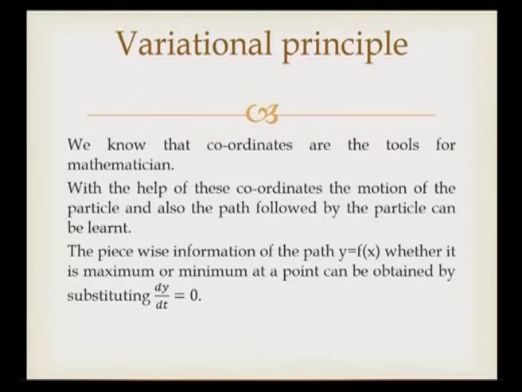In that coordinates, the piecewise information of the path y is equal to f of x. Here y is equal to f of x is the function used to represent the path. That path can be a circular path, elliptical path, straight line, whatever it may be. In general, here the path is represented by y is equal to f of x. The piecewise information of the path y is equal to f of x, whether it is maximum or minimum at a point, can be obtained by substituting dy by dx is equal to 0.